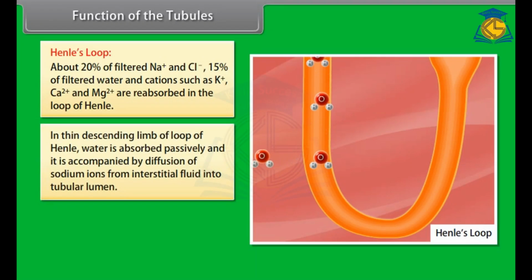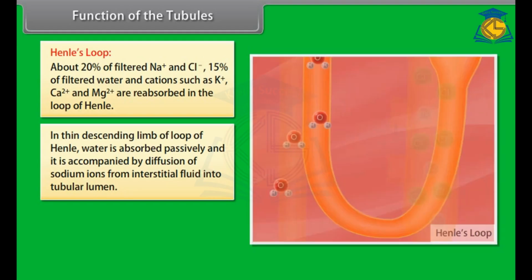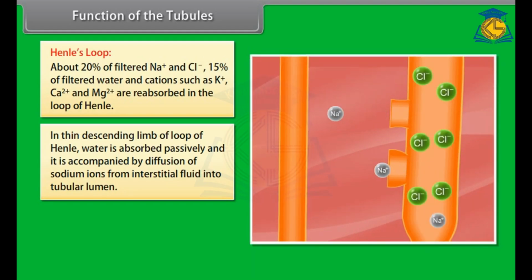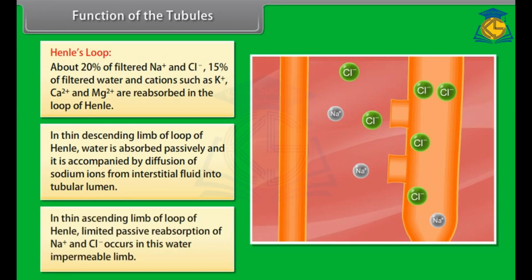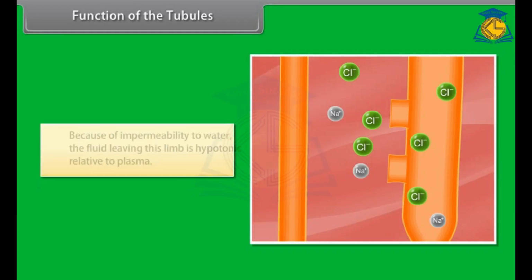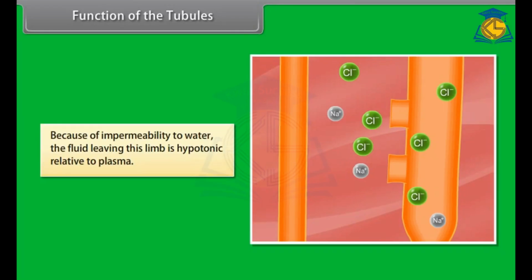In the thin descending limb of the loop of Henle, water is absorbed passively and it is accompanied by diffusion of sodium ions from interstitial fluid into the tubular lumen. In the thin ascending limb, limited passive reabsorption of Na+ and Cl- occurs in this water-impermeable limb. Because of impermeability to water, the fluid leaving this limb is hypotonic relative to plasma.